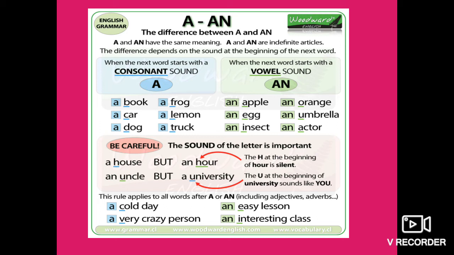This rule applies to all words after a and an, including adjectives and adverbs also. For example, a cold day, a very crazy person, an easy lesson, an interesting class. So, a and an. Now, let's discuss where we use the article the.